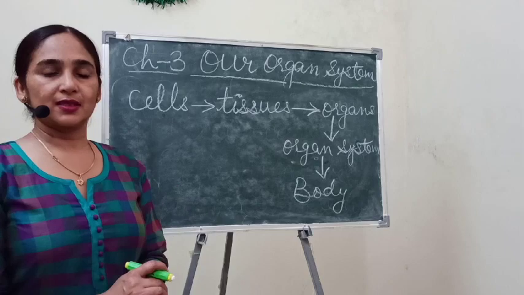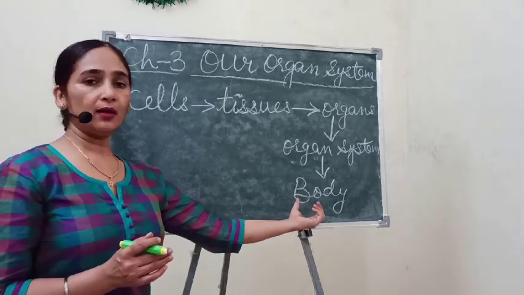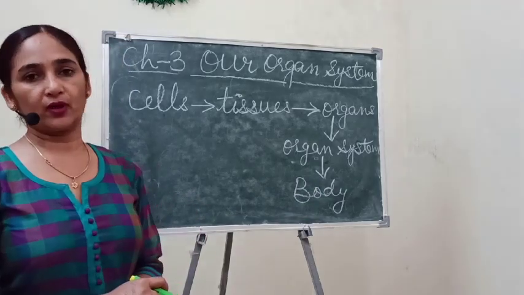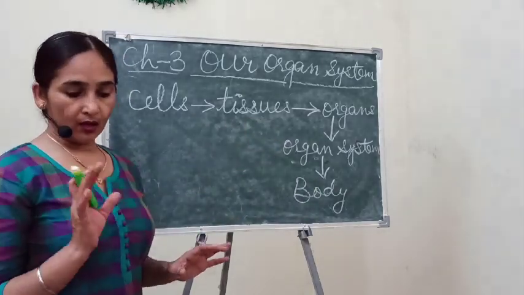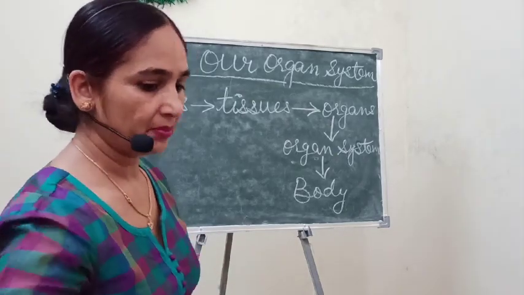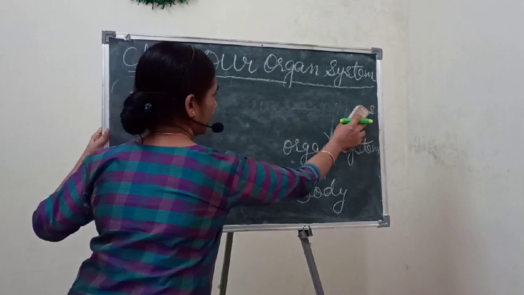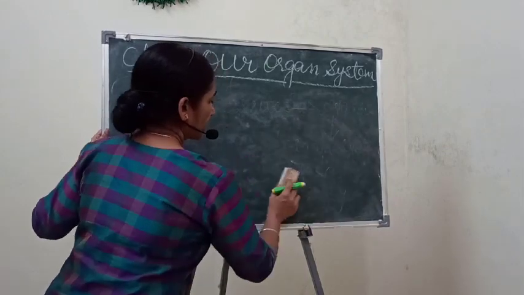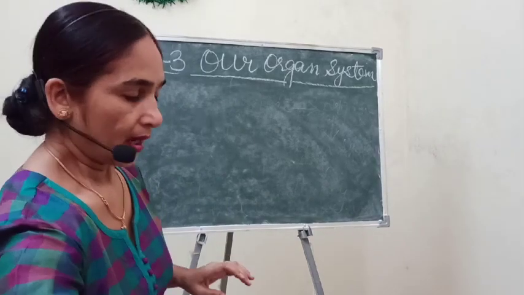Different organ systems, when they work unitedly, form the body of any living organism. So this is the introductory part. At the starting we had studied about this, and I explained it to you previously also.